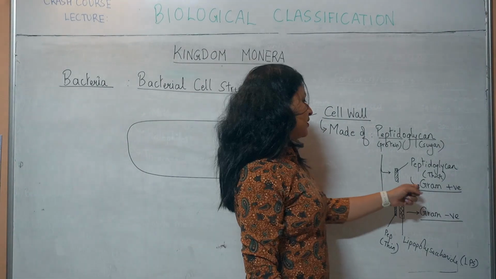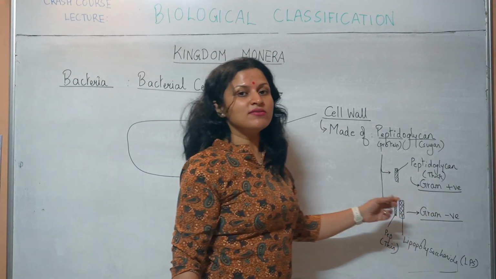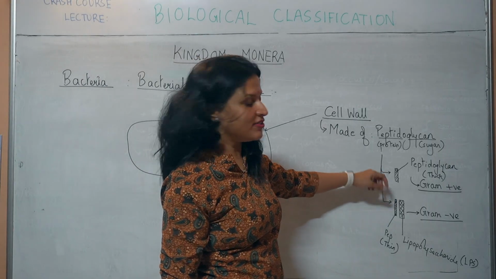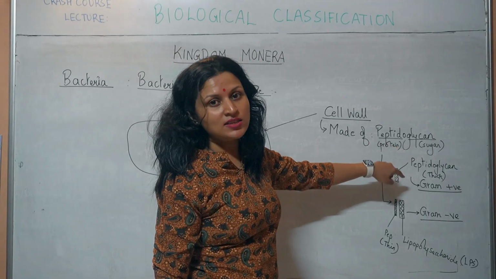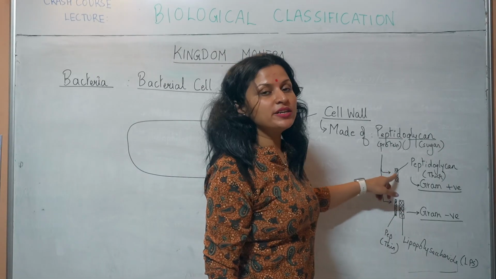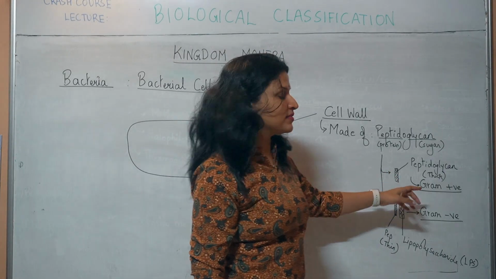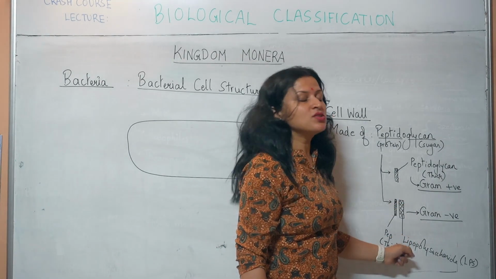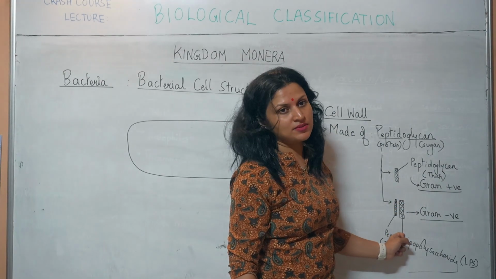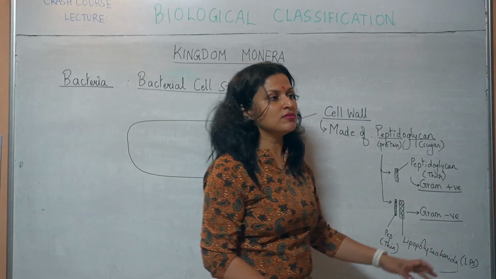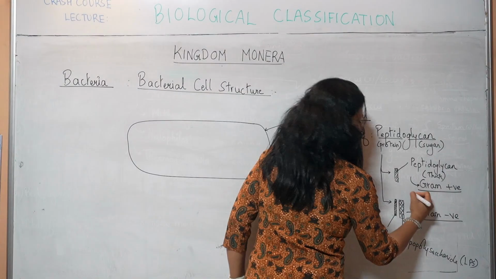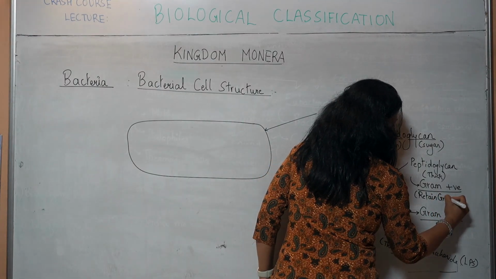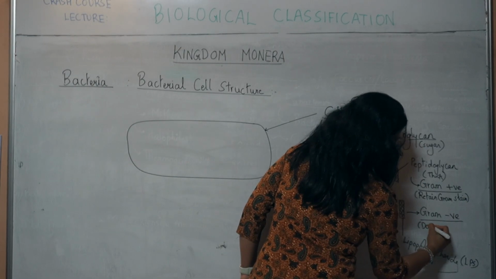Gram-positive bacteria are able to retain one stain called the gram stain, which is violet in color. If you pour that stain on these, they will retain that violet stain, and these cannot retain this stain because of the presence of the LPS layer. They will look pinkish in color.